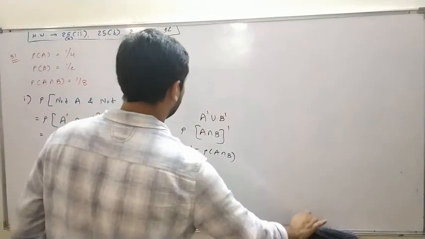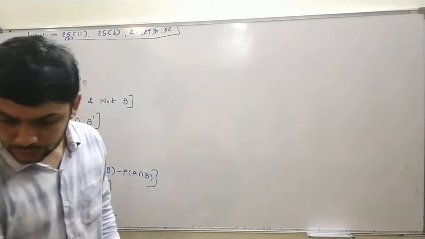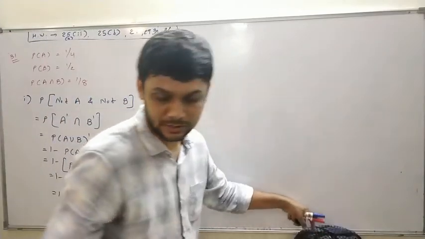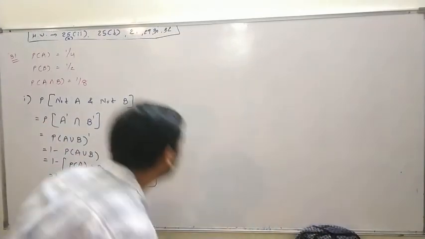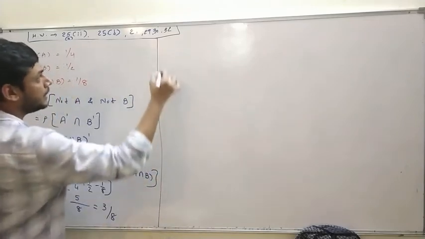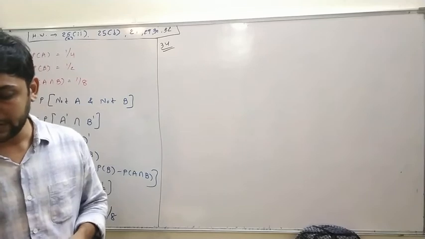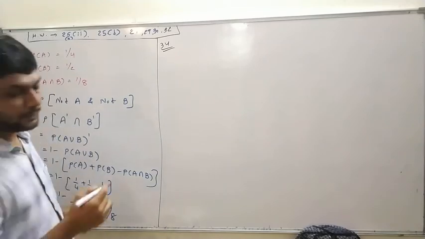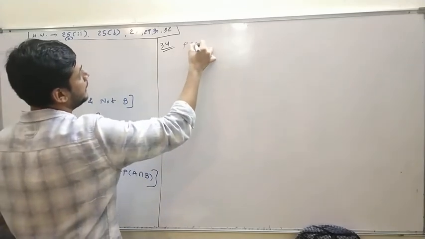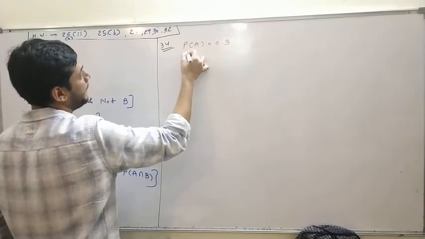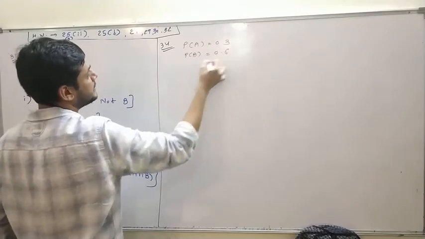Question number 34. In between, 33 is missing, it is a printing mistake. After 32, 34 has come directly. So question number 34. If A and B are independent events, P of A is 0.3, P of B is 0.6.